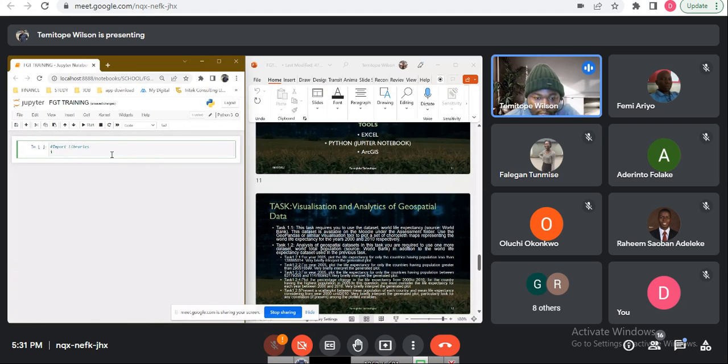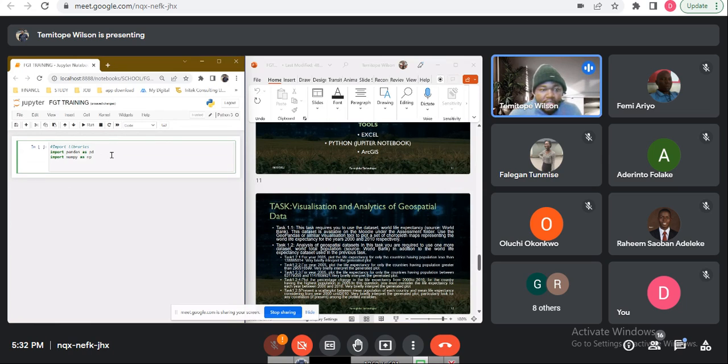So you need to import all the libraries that you need. Pandas is just a plugin in Python that allows you to do mathematical calculations. You want to calculate mean, median, mode, and all that, so make use of pandas for that. I'll also import, let's copy this import just so that I won't keep typing it again. So we can also import NumPy. NumPy is basically for arrays. We are going to be dealing with rows and columns, so that's why we need NumPy for that.